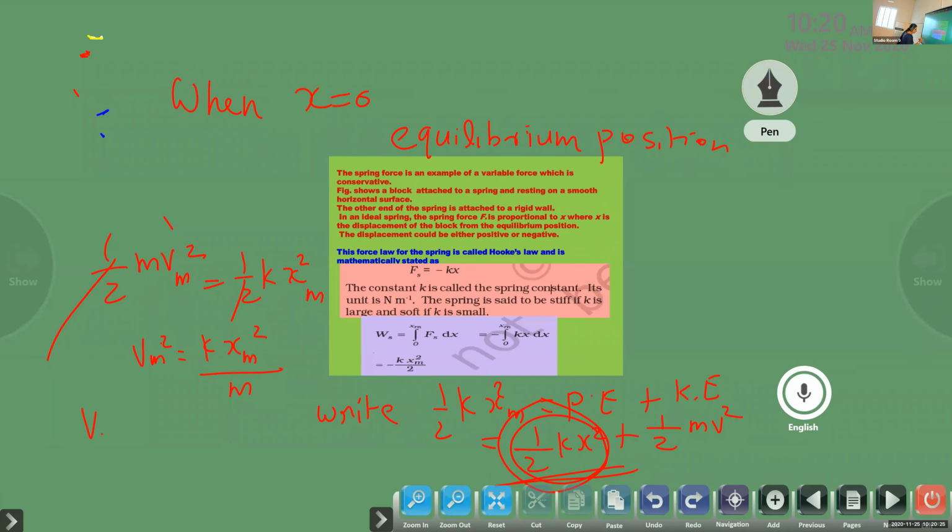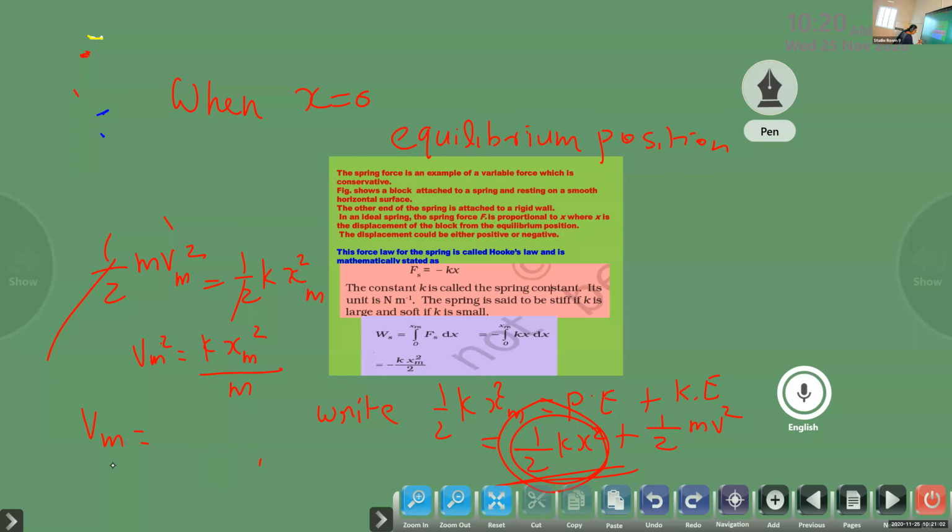Therefore, what is Vm, children? Vm squared is k xm squared by m. So what is Vm? Square root of this. Now tell me, what is Vm? Vm squared is equal to this, so Vm is the square root of k xm squared by m.